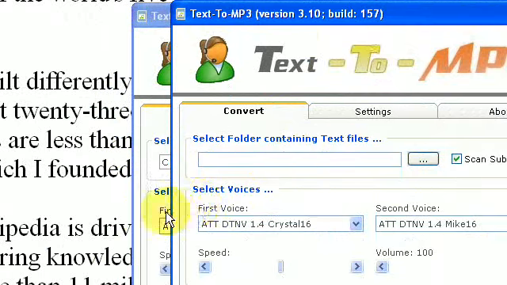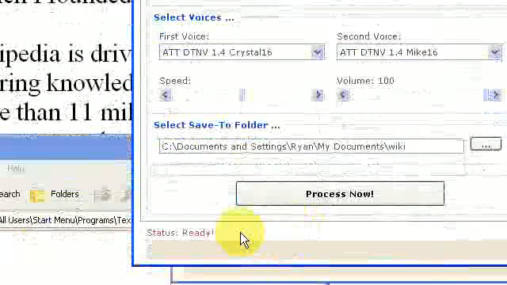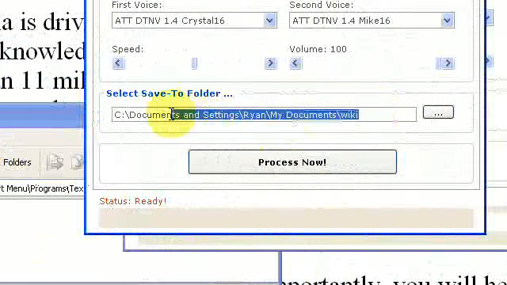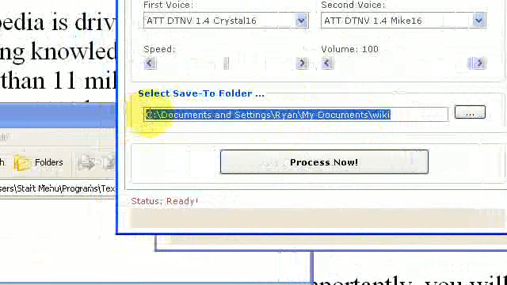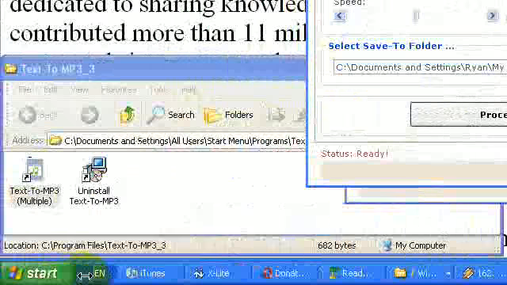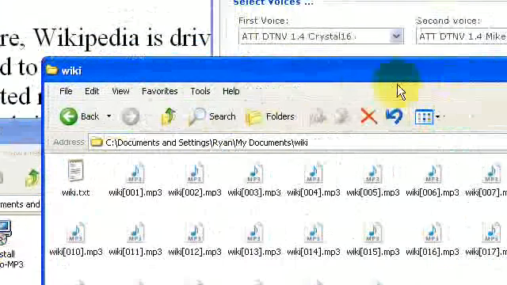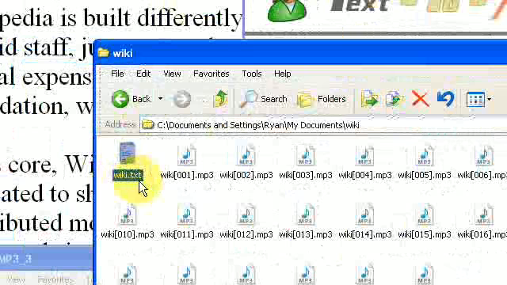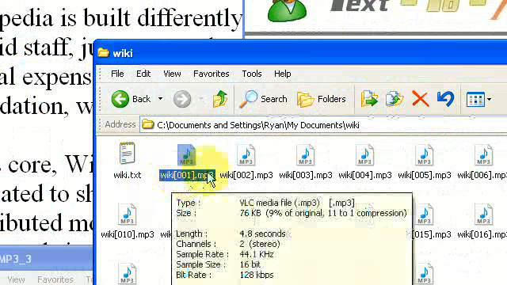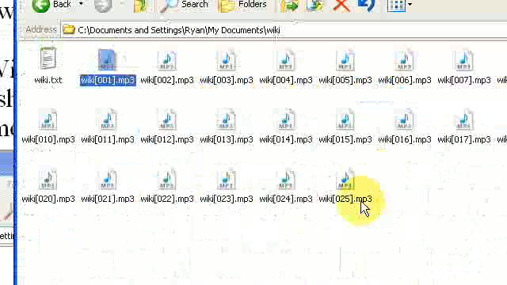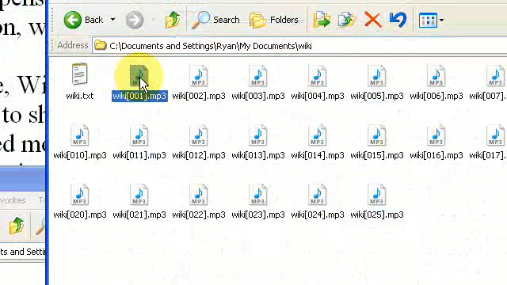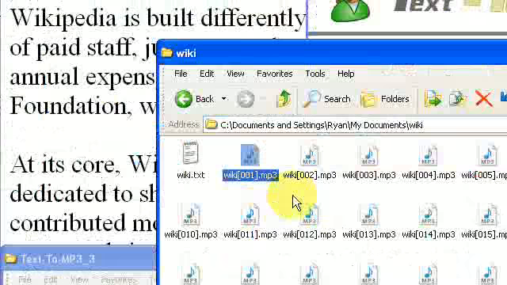So let's take a look at this. If we open this up and we go here, there it is, and you see there's wiki, and each one is wiki 001, 002, 003, and so on all the way up to 25. So there's 25 sentences. If you play this, it'll play the first sentence. You can't listen to that here because I don't have it set up to do that. But take my word for it, it'll play the first sentence.